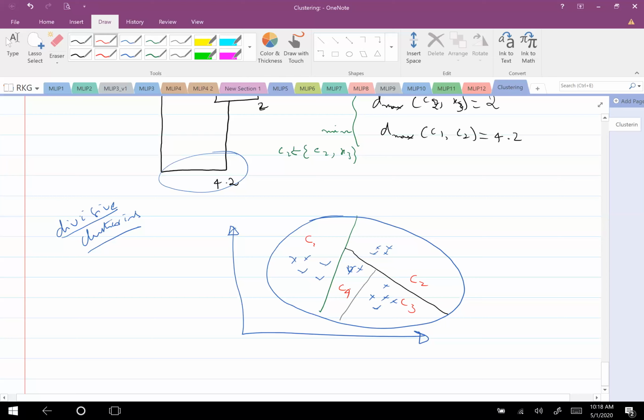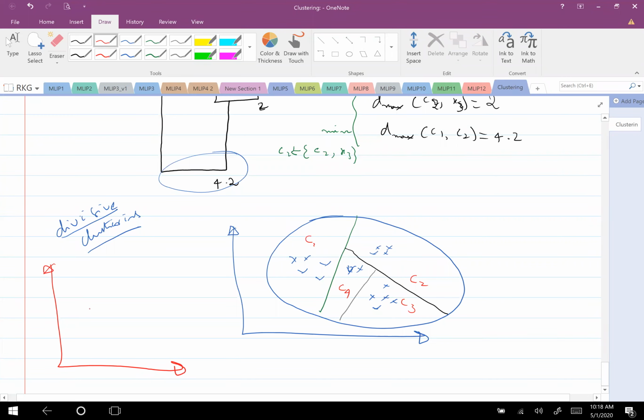This is divisive clustering. Whereas in agglomerative clustering, each will start as an individual one, and I will gradually group these things as one cluster. Then individually group these as one cluster, those as one cluster, and finally group all these as a single cluster. I hope you are able to visualize, right? So what's happening in agglomerative and divisive clusterings?